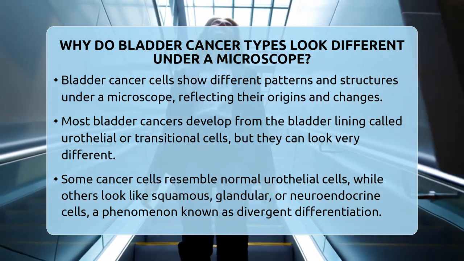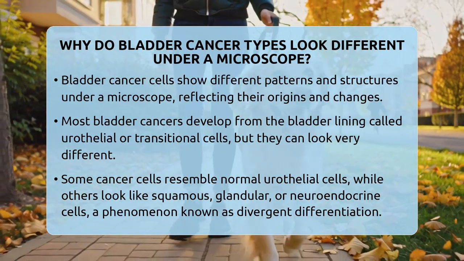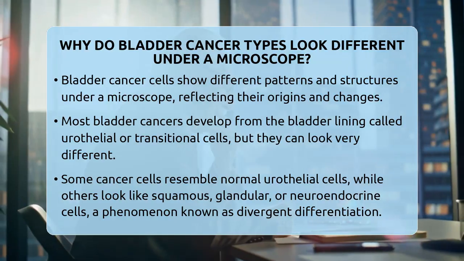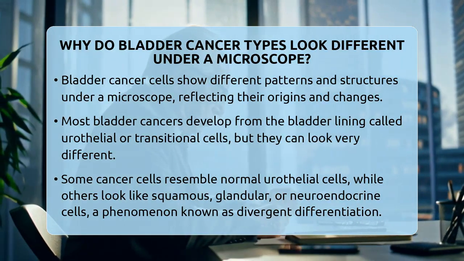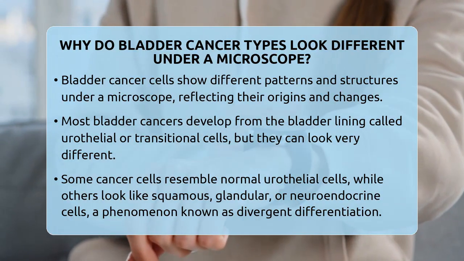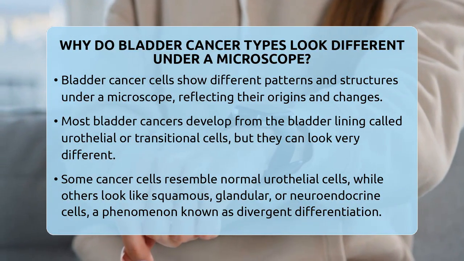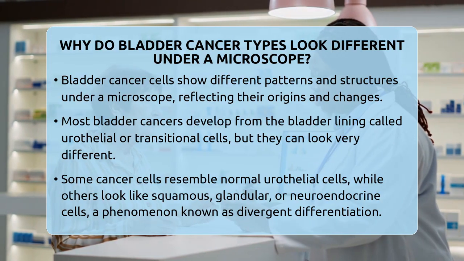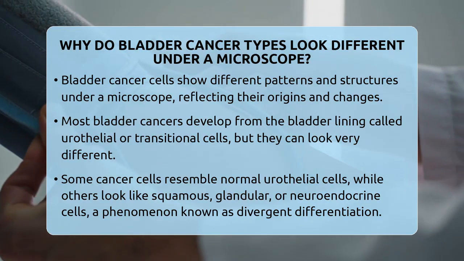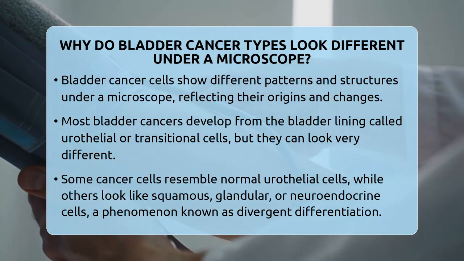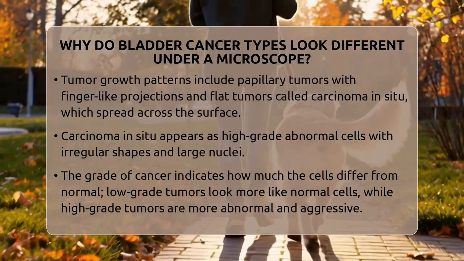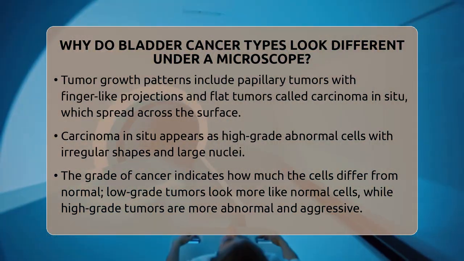These microscopic features help doctors understand the nature of the cancer, including how aggressive it might be and how far it has spread. Most bladder cancers start from the lining of the bladder called urothelial or transitional cells. But even within this group, the cancer cells can look quite different. Some may resemble normal urothelial cells but with some abnormal features, while others might look very different, resembling other types of cells like squamous, glandular, or neuroendocrine cells.